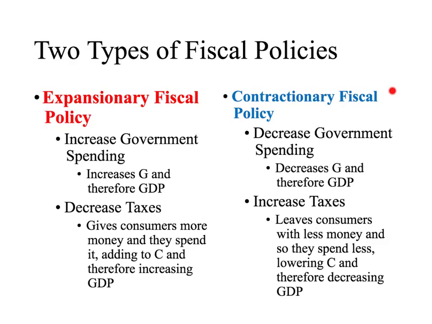On the opposite end of the spectrum, you have contractionary fiscal policy. And government, in this case, during a peak where there's too high inflation and aggregate demand is too high, they decrease government spending, which decreases the G part of aggregate demand and therefore reduces GDP. And they can increase taxes on consumers and businesses so that with less money in your pockets, you spend less, lowers consumption, and therefore decreases GDP, getting us out of a time of high inflation.